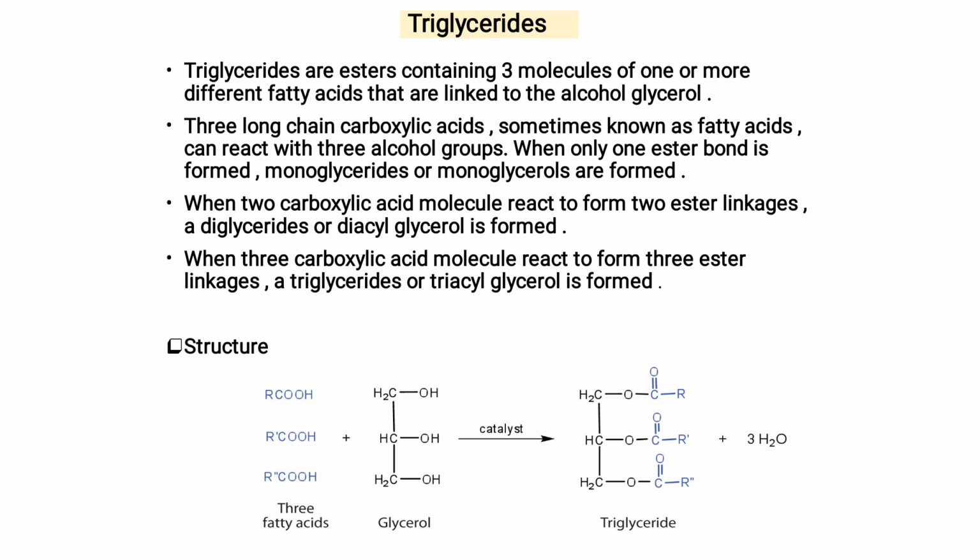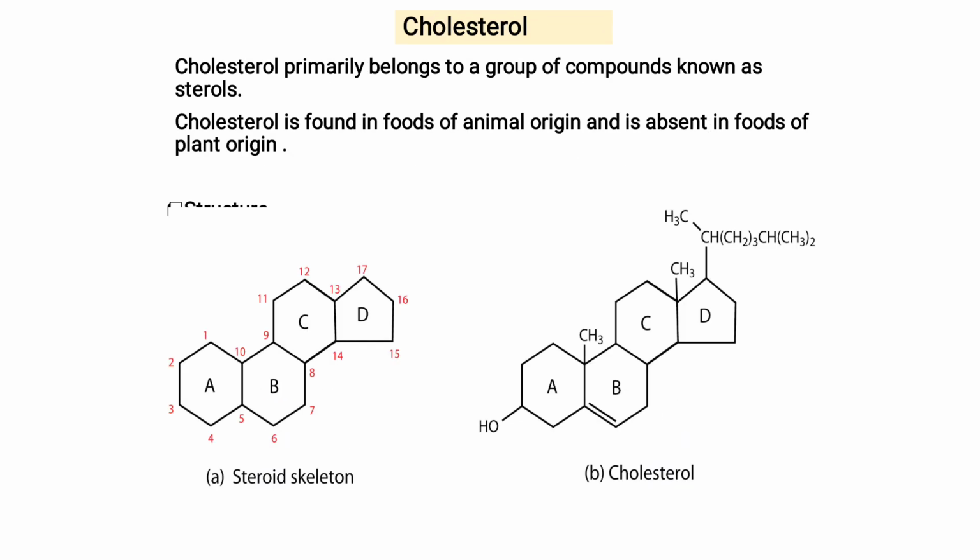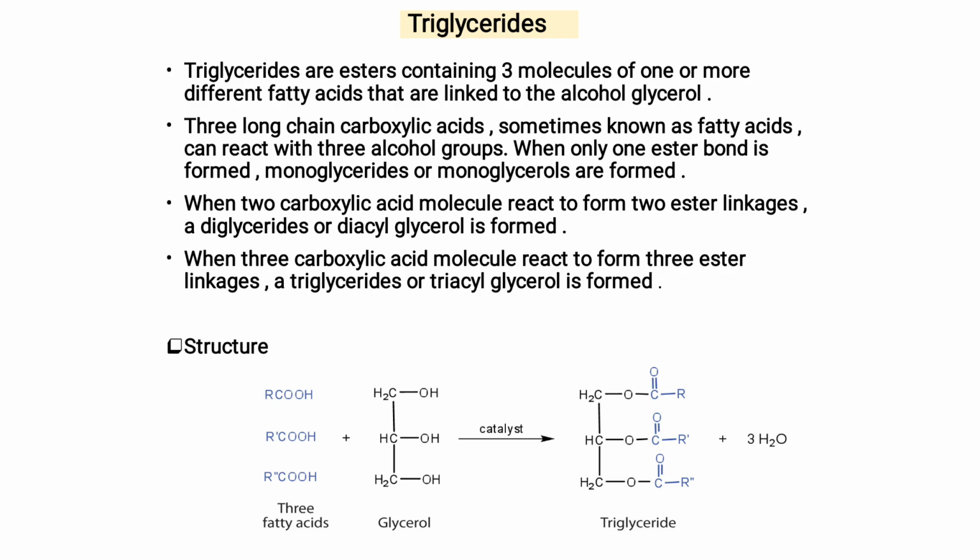Triglycerides are esters containing 3 molecules of one or more different fatty acids that are linked to the alcohol glycerol. Triglycerides are esters. First of all, you should know what is meant by ester. Ester has a functional group RCOOH, which contains 2 oxygens. 3 molecules of fatty acids react with one alcohol, that is a glycerol.